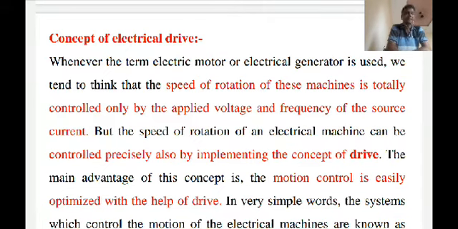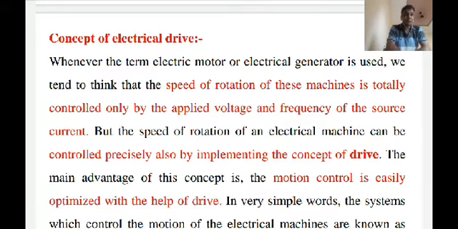You can simply define it: systems employed for motion control are called drives, and may employ any of the prime movers such as diesel engine, petrol engine, steam turbine, hydraulic motors, or electric motors for supplying mechanical energy for motion control.